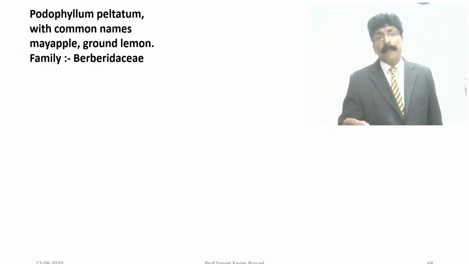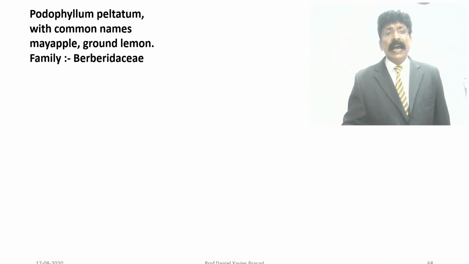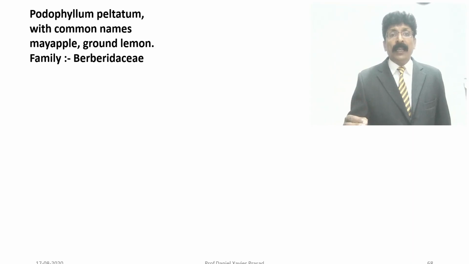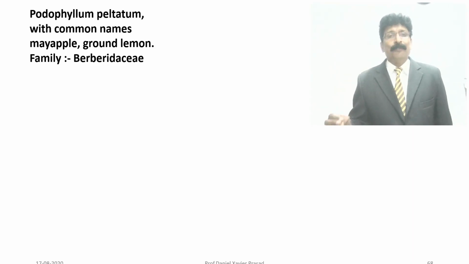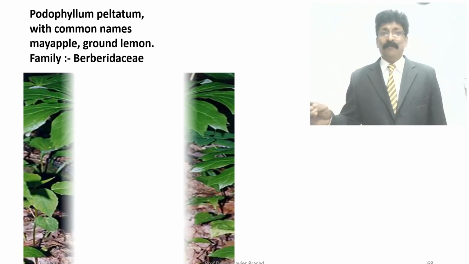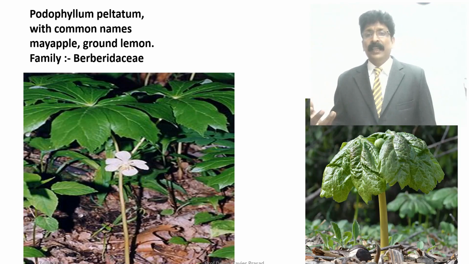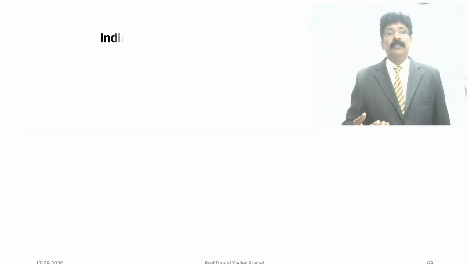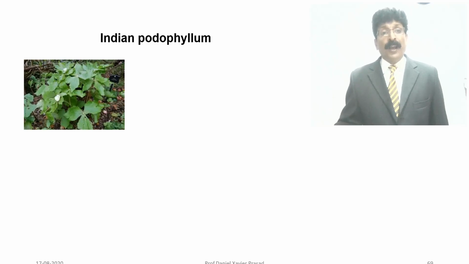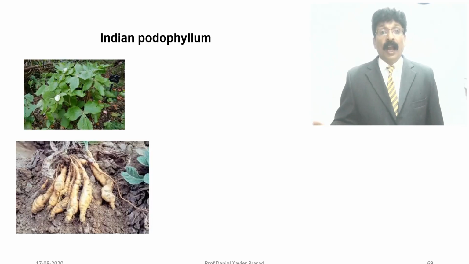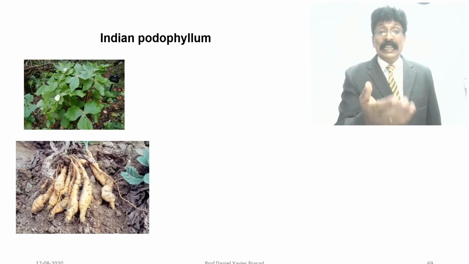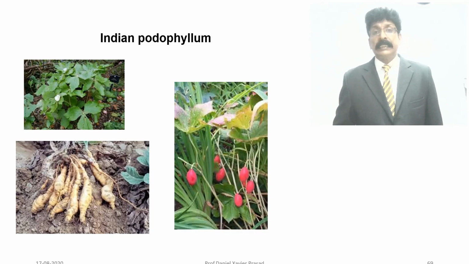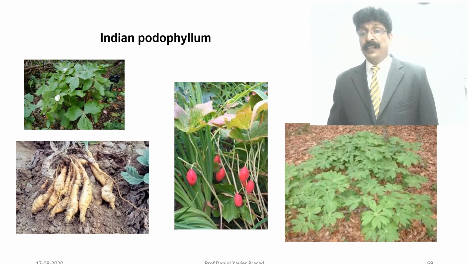Podophyllum peltatum, with common names May apple and ground lemon, family Berberidaceae, which we are using commonly. You know about this plant which we are using as a vegetable. An Indian podophyllum has underground stolons, and the plant and fruits can be seen in this form.